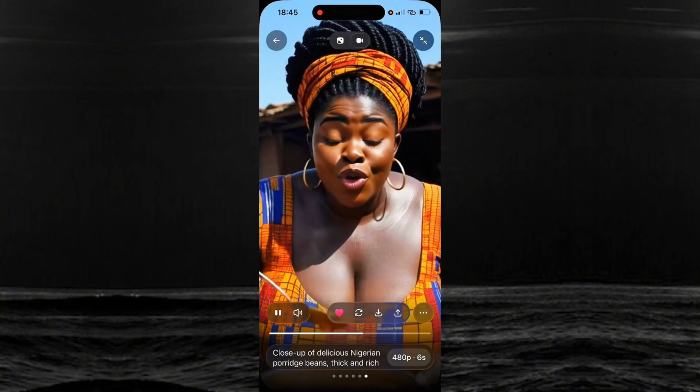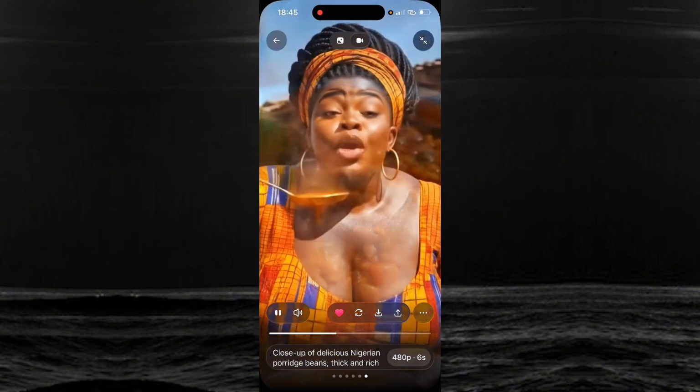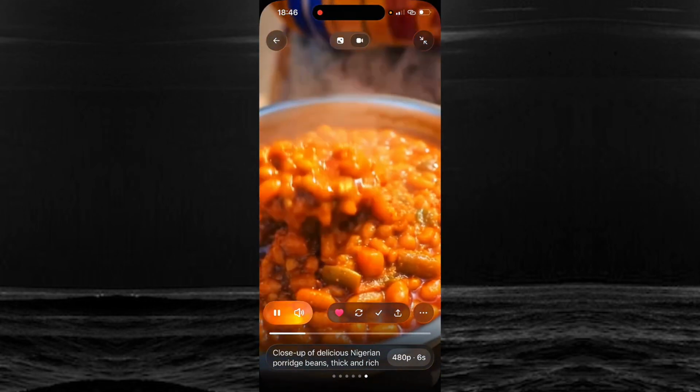This my porridge bean sweet well. If you want to eat, bring your plate and bread. Can you see? This my porridge bean sweet well. If you want to eat, bring your plate and bread. So this is good. I'm going to save.